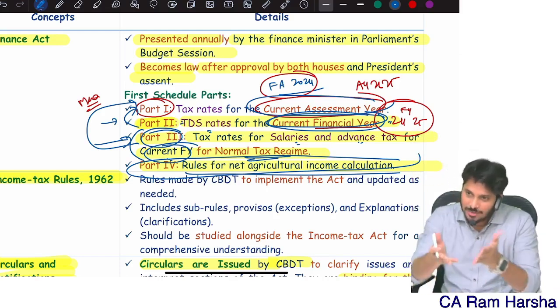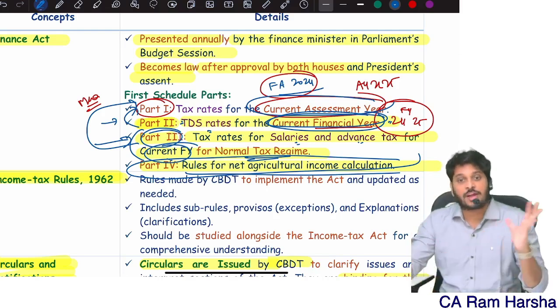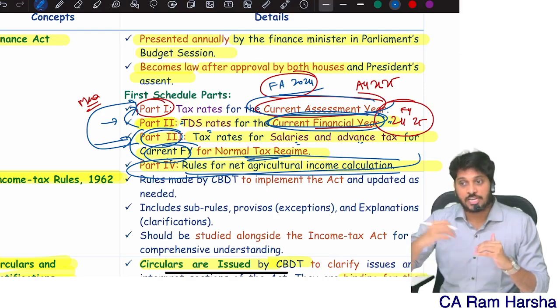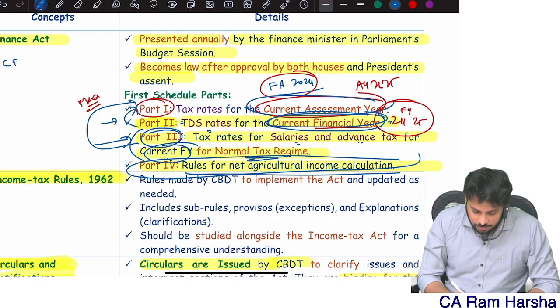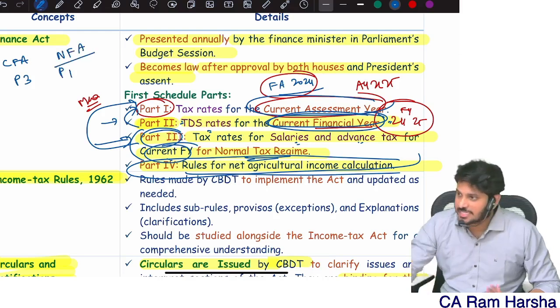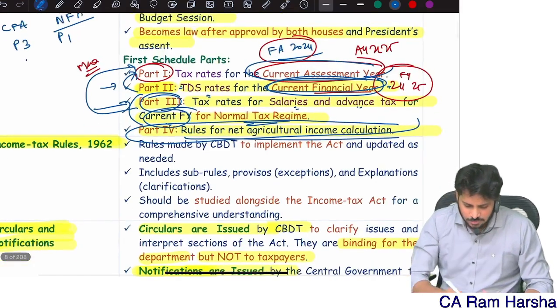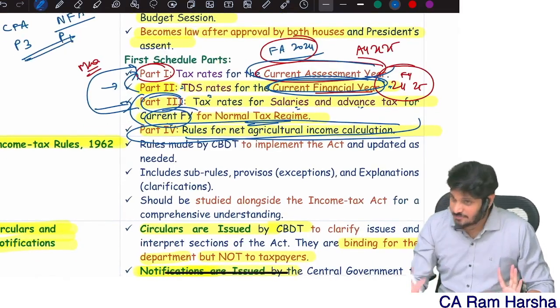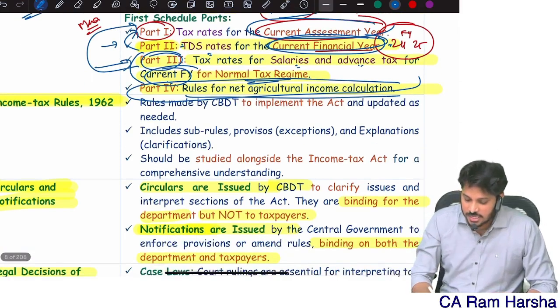Actual TDS rates also will contain same discussion only. Part 2 also contains more or less same discussion, but part 2 is wider. In the sense, it also talks about TDS under various sections. So now current Finance Act part number 3 will become part number 1 of the next year Finance Act. Simple. You can make this statement. 99% they won't ask like this in exam, but if at all worst case they ask also, you don't have to worry. Part number 3 is there, right? Tax rate for salaries, advance tax and other scenarios.